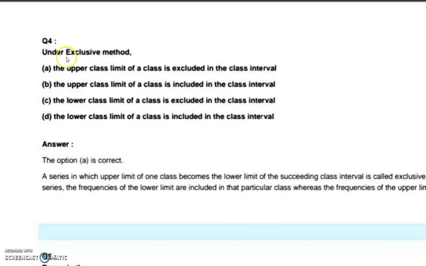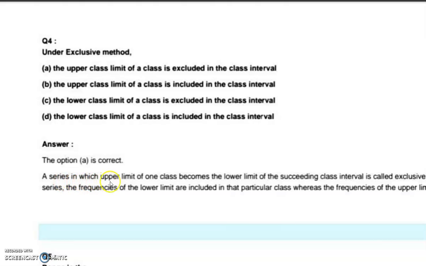Then under the exclusive method, which one is correct? Which option is correct? The upper class limit of a class is excluded in the class interval. The upper class limit of a class is included in the class interval. The lower class limit of a class is excluded in the class interval. The lower class limit of a class is included in the class interval. Option A is correct. The upper class limit of a class is excluded in the class interval.